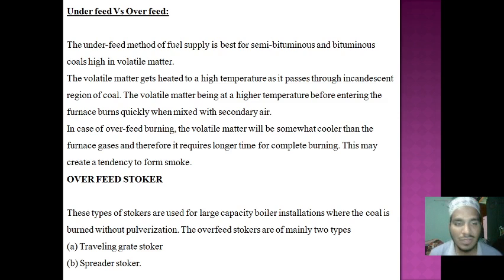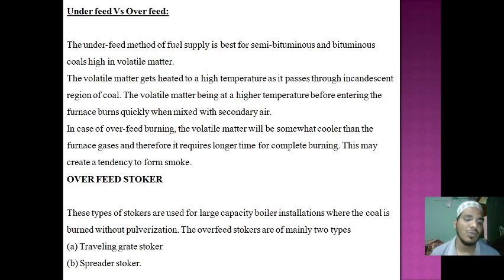These two methods are for producing superheated steam only with the help of combustion. It then goes to the boiler, passes through the heat exchanger and produces a high level of steam, which passes to the generator and produces power. So just now we discussed the underfeed and overfeed methods.